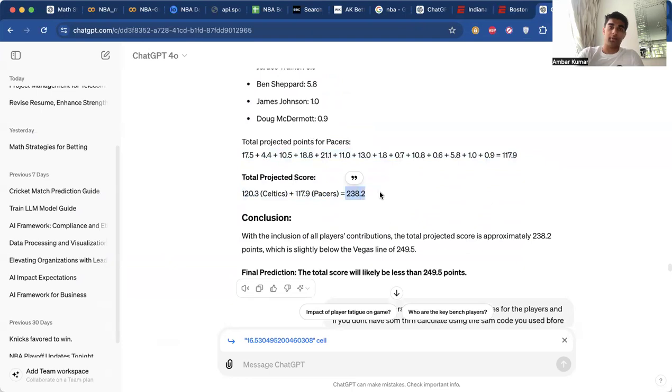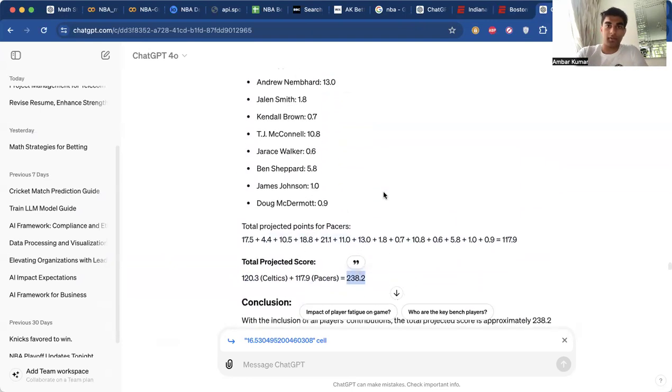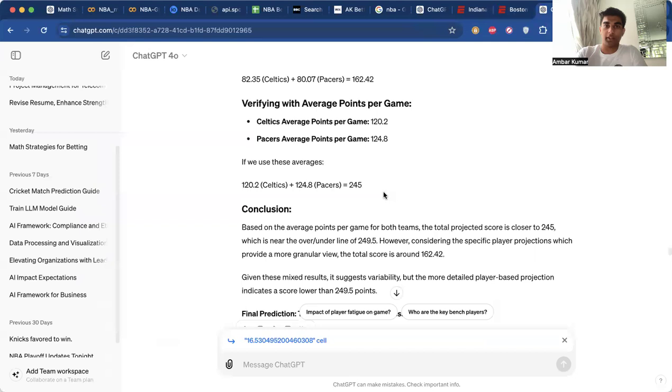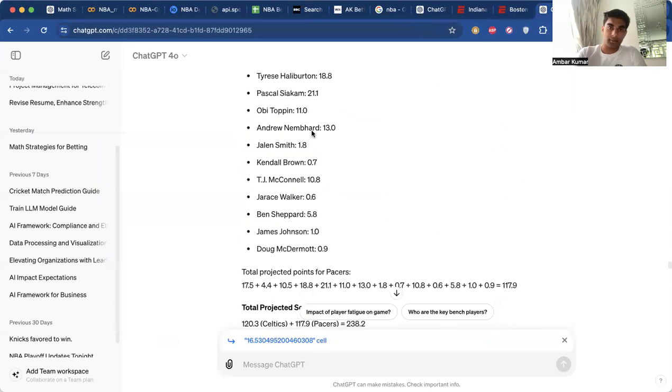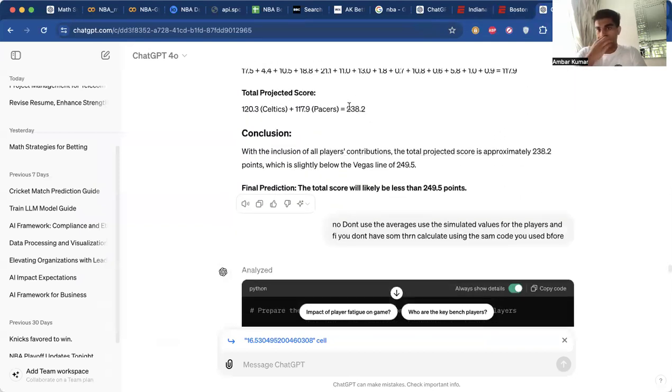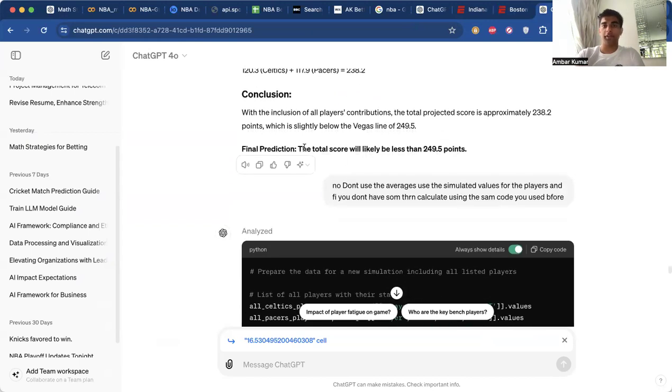And this is a simulation, remember, this might not be exactly what plays out, but this is definitely more realistic and more accurate than the other data analysis, the information that it was giving us, because it's getting us to 238.2 points. It's using a simulation model. It's running it 200 times, and it's summing the values to get us a score total for this game for both teams' combined score total to be at roughly around the 238 region. Now, it's telling us that if we're using a Vegas line of 249, the score will most likely be under that.